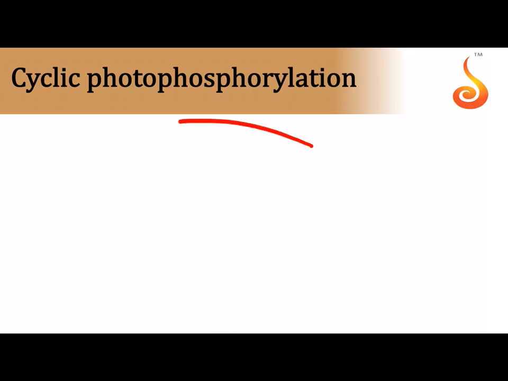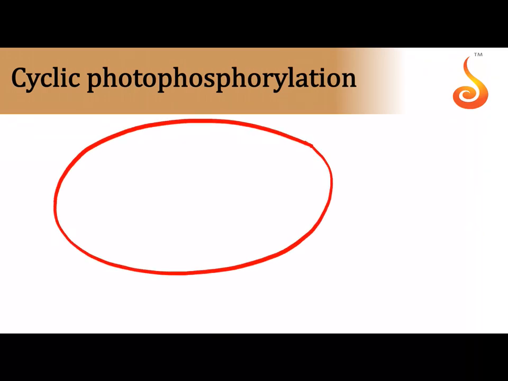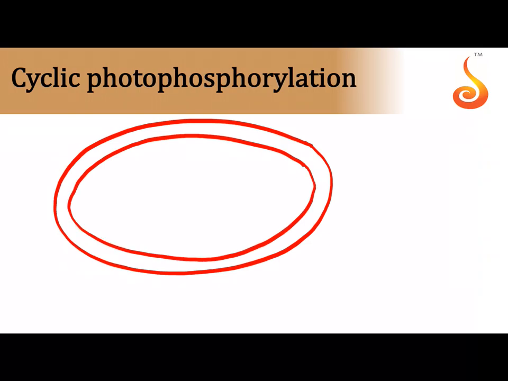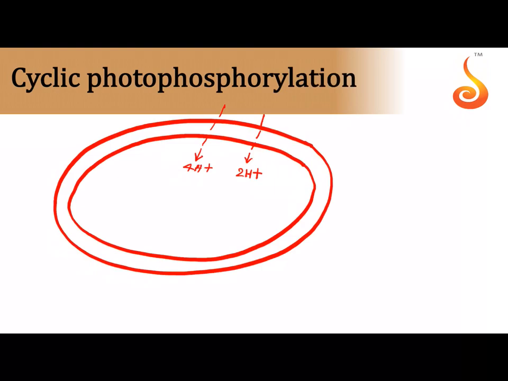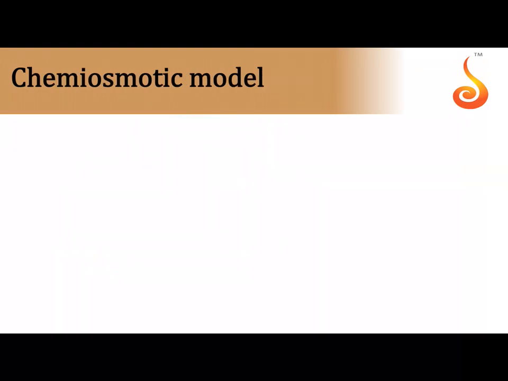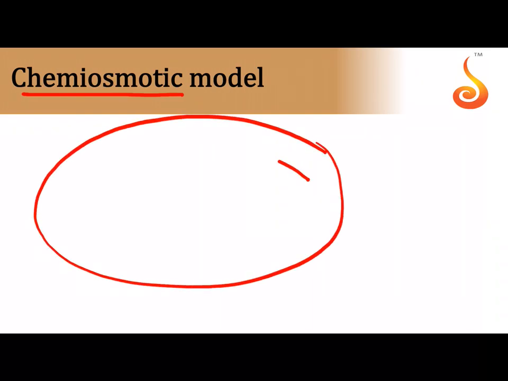Now exactly how those protons, again let us see the thylakoid lumen here. This is the thylakoid lumen where all the membrane of the thylakoid, where everything happened, and you know that protons got collected over here. Say for example, we have 4 protons coming from the cytochrome B6 and F complex, and 2 protons coming in from the splitting of water, that is the oxygen evolving complex, in non-cyclic photophosphorylation. Okay, I was supposed to write this in the next slide, so let me do that here. This model of ATP synthesis, which I'm going to show you now, is called the chemiosmotic model.